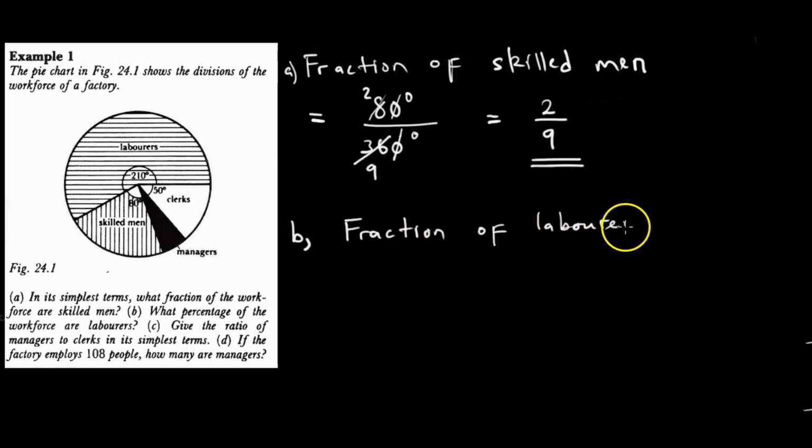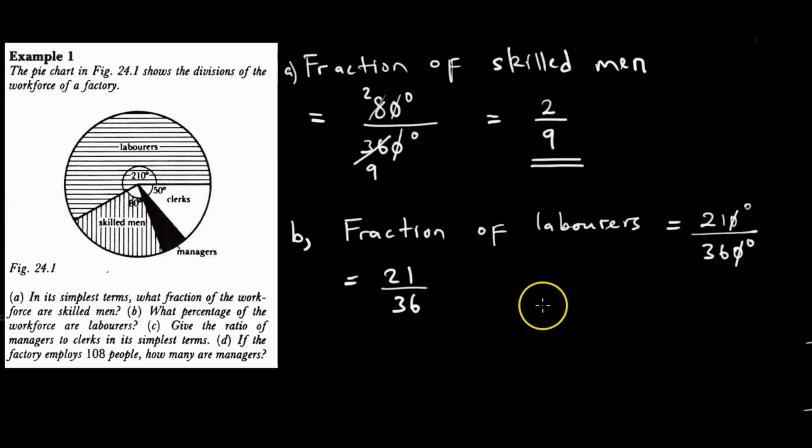So what is the fraction of laborers? It is equal to the degrees for laborers in the pie chart, which is 210, so 210 degrees over the total, 360 degrees. Then we simplify this. Here we divide by 10, so we cancel the zeros. Then what can we work with? Here we can just leave it as it is. It becomes 21 over 36. So let us just keep it as 21 over 36. You can simplify it however you wish.